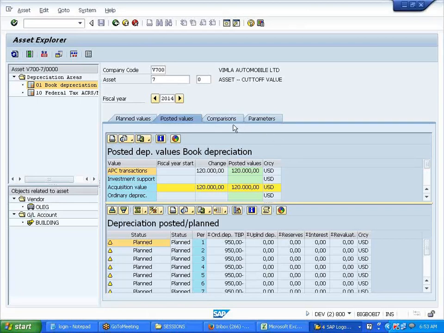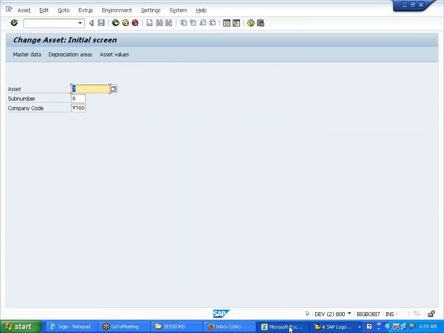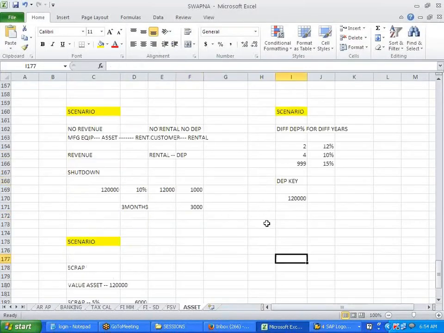Okay. Right. Shutdown, we gave it in the same depreciation key. Cutoff value, I gave it in the same depreciation key, right? Clear? Yes. I'm just showing you different scenarios. That's it. Nothing else.